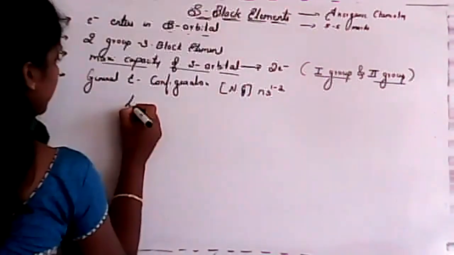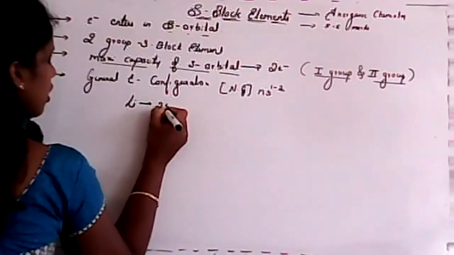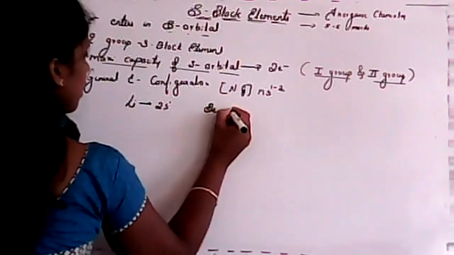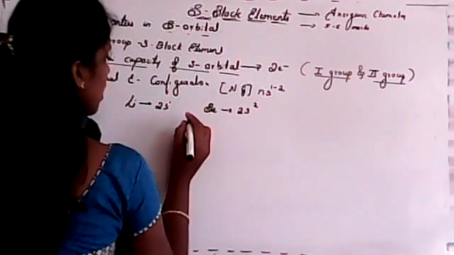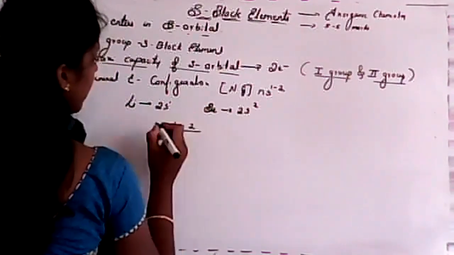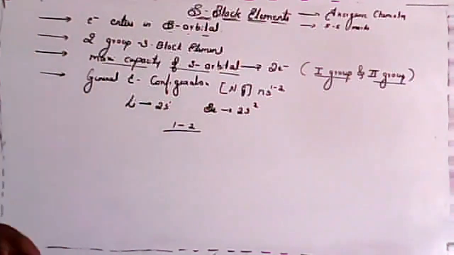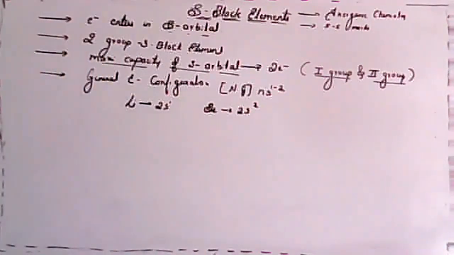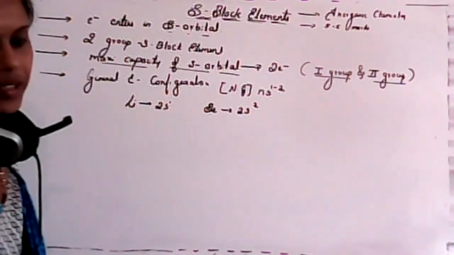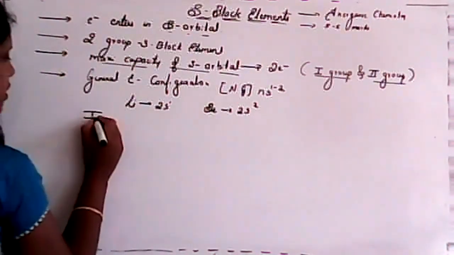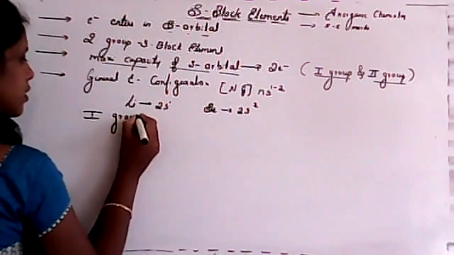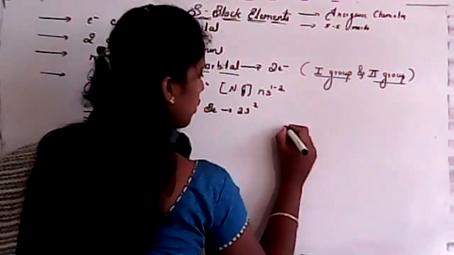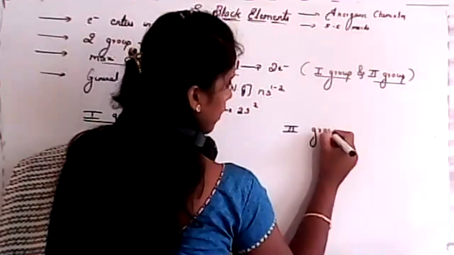For example, lithium has 2s1, and beryllium has 2s2. So the general electronic configuration of S block elements is ns1-2. Clear? Then we studied that there are two groups, the first group and the second group.